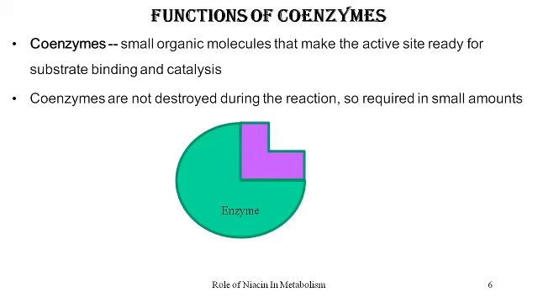So this is the coenzyme which is binding to the enzyme, and now we'll see the substrate can bind to the enzyme only if the coenzyme is present. Because if you just look at the conformation of the active site and the shape of the substrate, it will not properly bind to the enzyme for the catalytic process to take place in the absence of this coenzyme. So coenzymes are small organic molecules that make the active site ready, or prepare the active site, so that the substrate will properly bind to it.